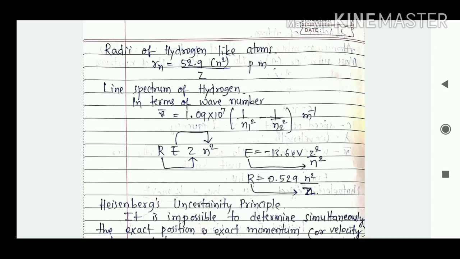So we can remember the radius and energy of that particular hydrogen like atom with the help of this formula: E is equal to minus 13.6 electron volt Z square divided by n square. R is equal to 0.529 n square divided by Z.